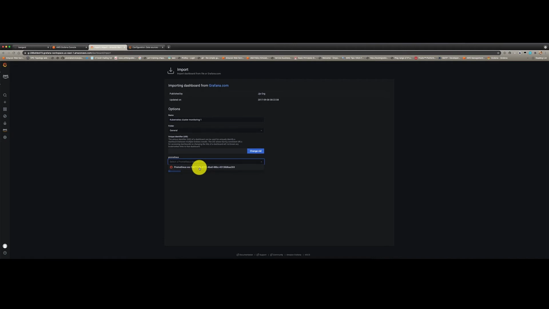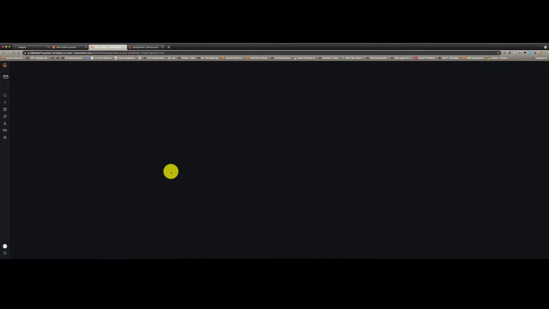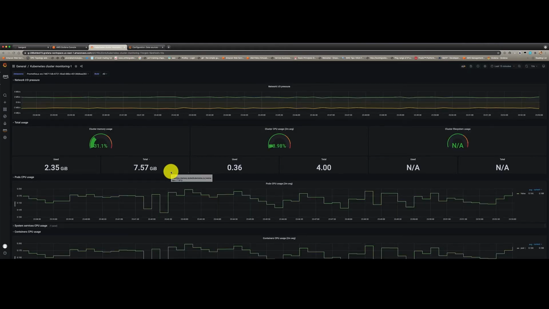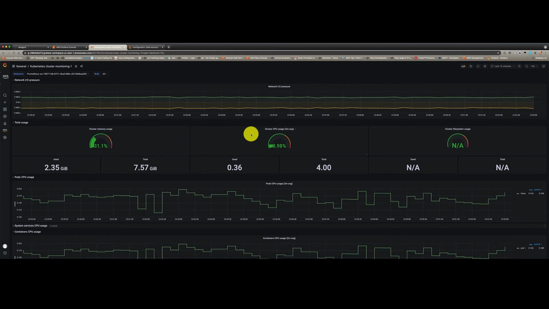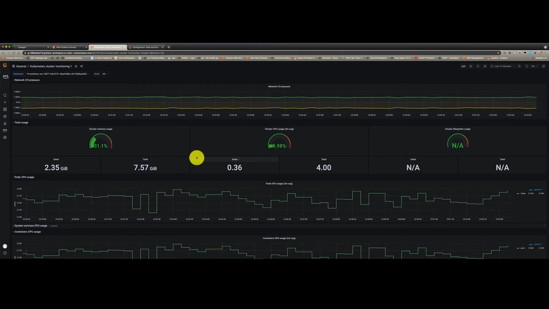Now I already have an Elastic Kubernetes service running and Amazon Managed Prometheus getting all the metrics from that Elastic Kubernetes service. So let's import this dashboard and voila, look at that. How easy it is for me to pull a community built dashboard into Amazon Managed Grafana, which is pulling data from Amazon Managed Prometheus, which is displaying the metrics from Elastic Kubernetes Service.